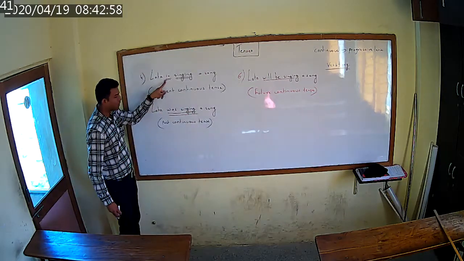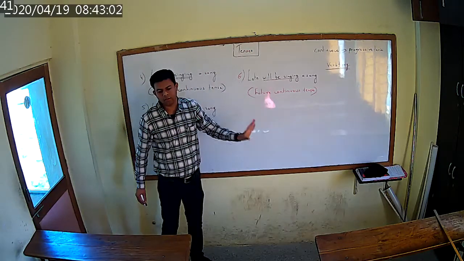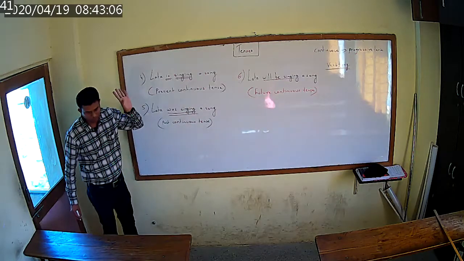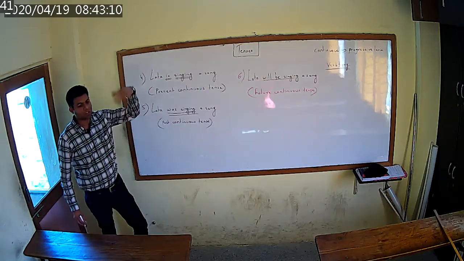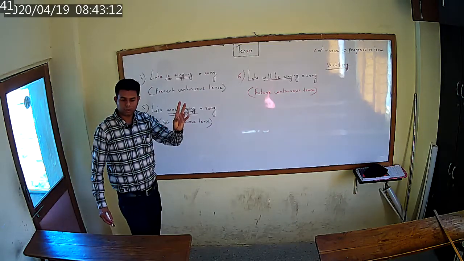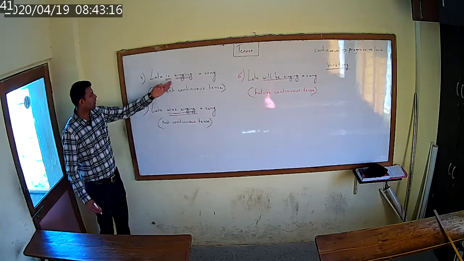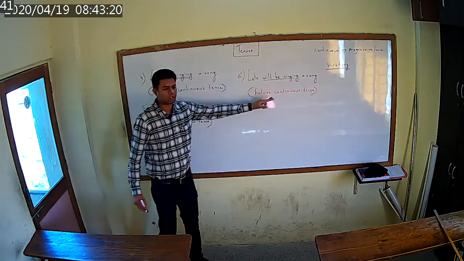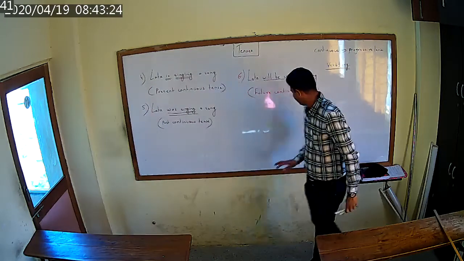The helping verb: is, was, will be. These helping verbs will change, but the main verb will not change. You have to add ing everywhere. Is that clear? So the first three are simple present, simple past, simple future, and the next three are present continuous, past continuous and future continuous tense. Okay? Is that clear to you?